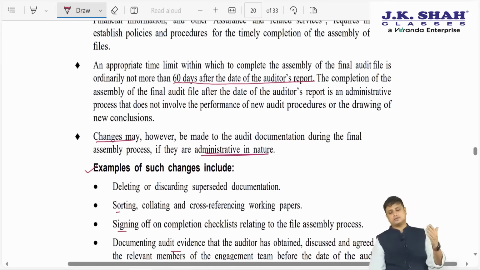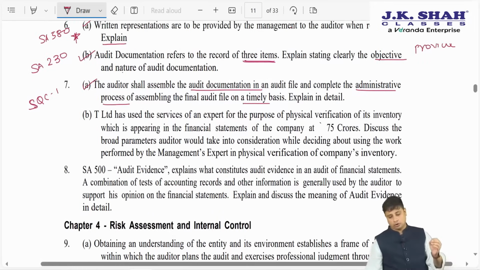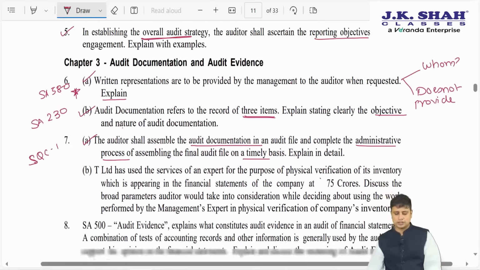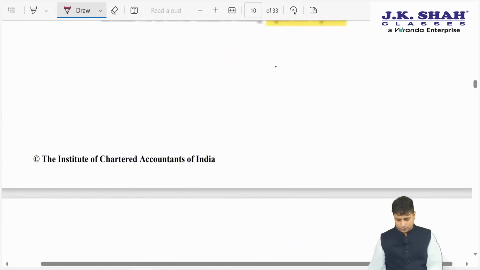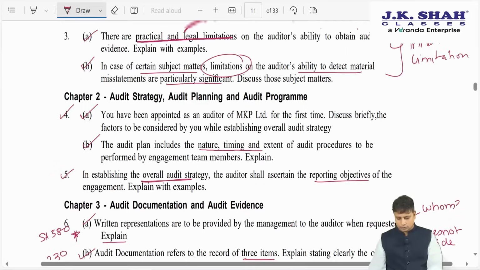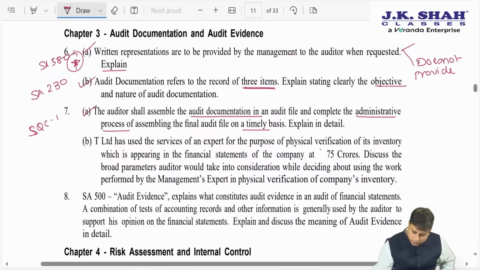This is also an answer which has already been covered. We have covered this in the topic of audit documentation. Along with audit documentation, we have discussed this. So if you see, so far from chapter number 1, chapter number 2, chapter number 3, out of the 7 questions, nothing new has been asked, only this particular question.